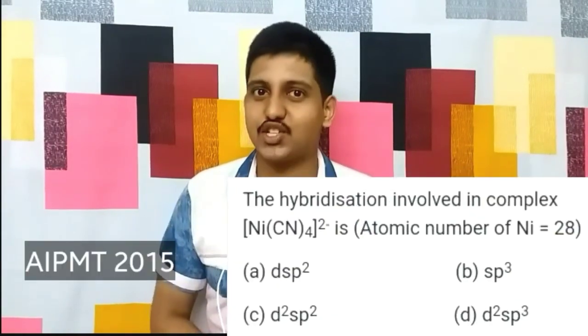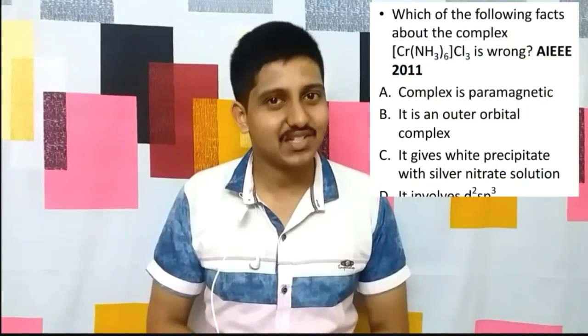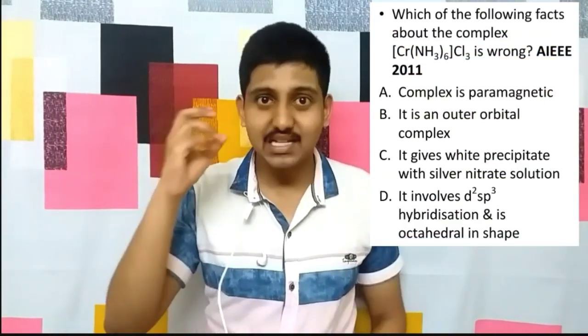Now, in this QT section, we are going to deal with coordination compounds. If you look at the previous year's entrance questions on coordination compounds, you can see that 60 to 70% of the questions are based on the ligand strengths. That is, questions asking the hybridization state of a particular coordination compound are actually based on the ligand strength. Only if we know the ligand strength can we tell whether pairing of electrons takes place or not, and based on that we can tell the hybridization of that particular compound.